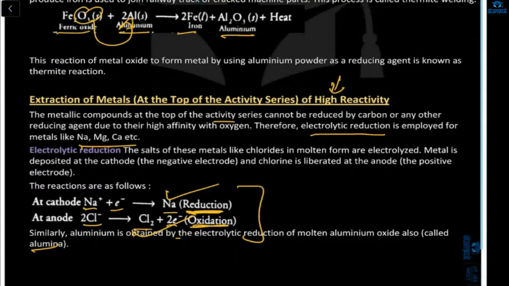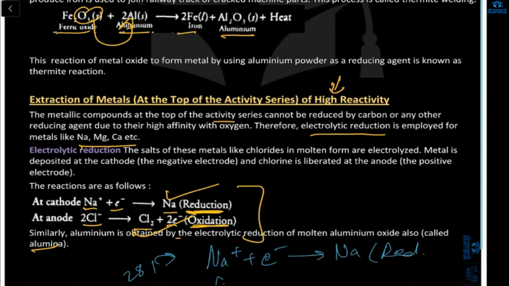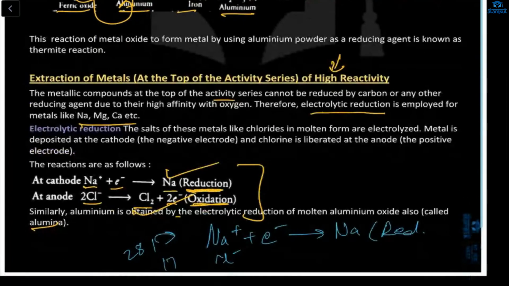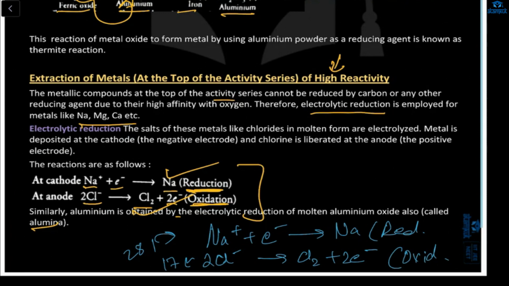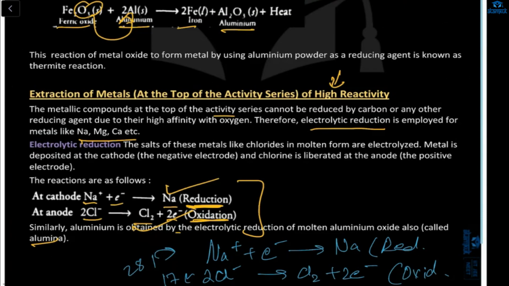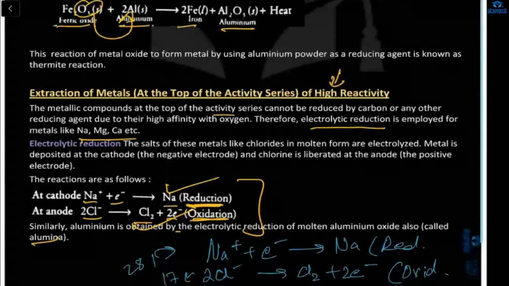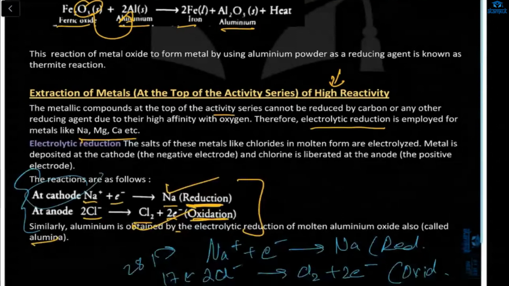And this is Na plus and an electron, meaning 2, 8, 1. So it will lose one electron, and this will form Na. This process is known as reduction. Chlorine is 17, so it will gain one electron and become Cl minus, and we balance this equation. This is your oxidation. Reduction means reducing. This is electrolytic reduction, where the salts of such metals, like chloride, are electrolyzed in molten form. This is the reaction at your cathode and at your anode.